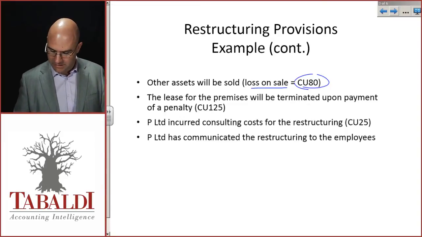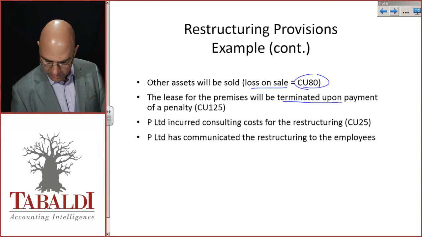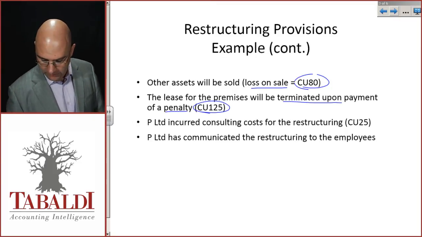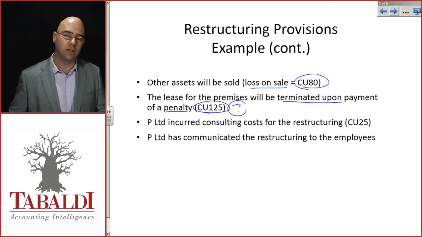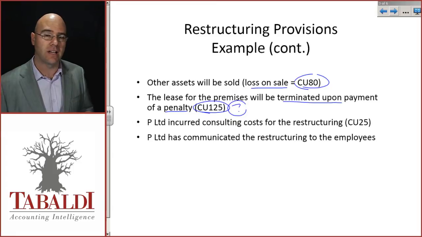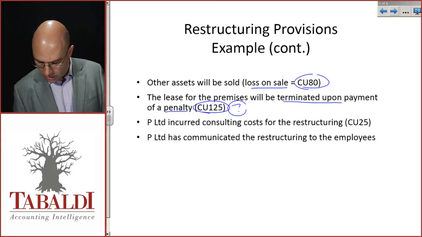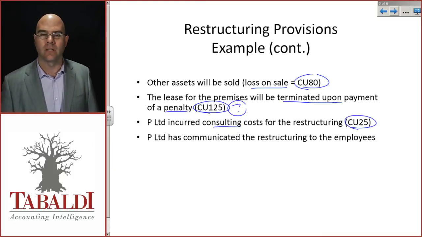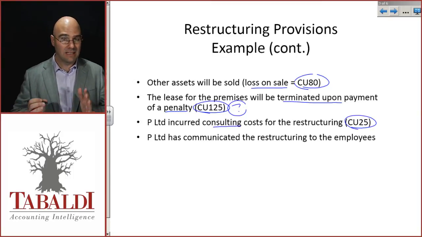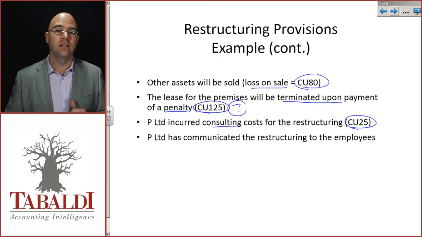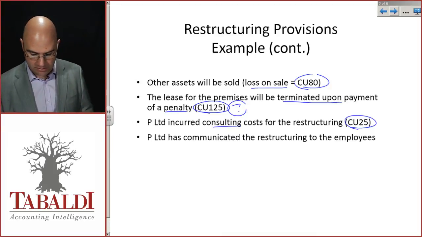The lease of the premises will be terminated upon payment of a penalty, 125. What do you think? Is that part of ongoing activities? No, we're stopping the ongoing activity. Will be included in the restructuring provision for you to decide for now. P Limited incurred consulting costs for the restructuring of 25. Okay, here you got to check if it's unavoidable or avoidable. Is it directly related? Yes, it is directly related, and it is unavoidable because we've already committed to the plan. Okay, to sell these, close these items down.